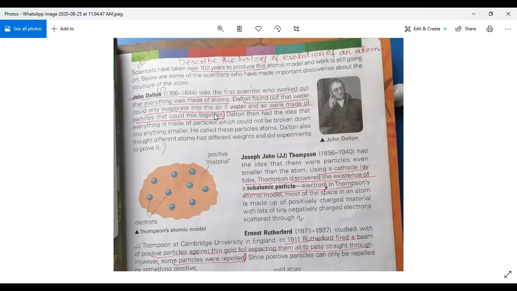Now come to the next scientist. It is given Joseph John Thomson. You will give the heading of Joseph John Thomson, and then you will write: using a cathode ray tube, Thomson discovered the existence of a subatomic particle, and that is the electron. Then you will make the diagram of Thomson's atomic model. Now come to another scientist.